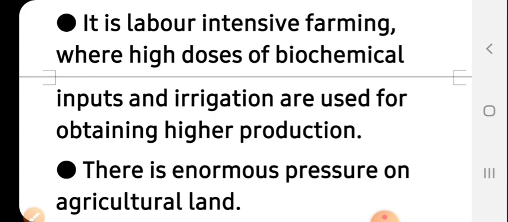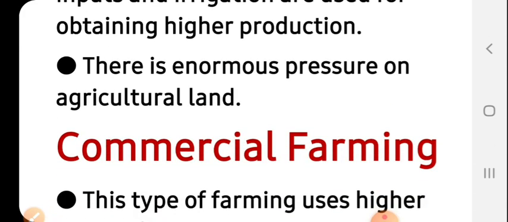But here we use high doses of biochemical inputs and irrigation for obtaining higher production. There is enormous pressure on agricultural land. That is why there is a lot of pressure on that small patch of land.